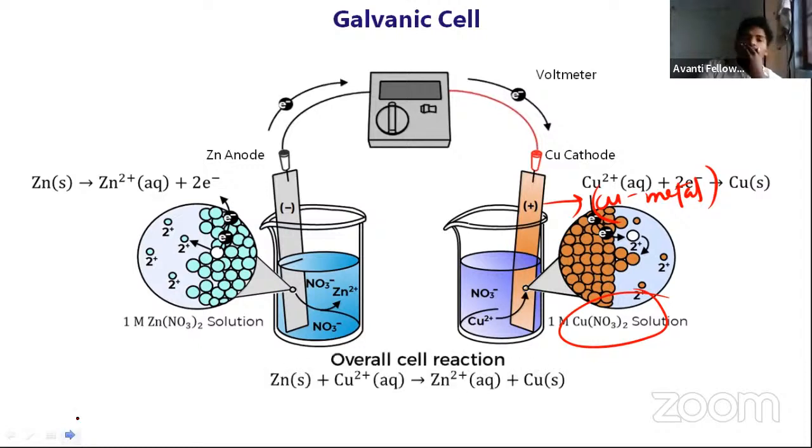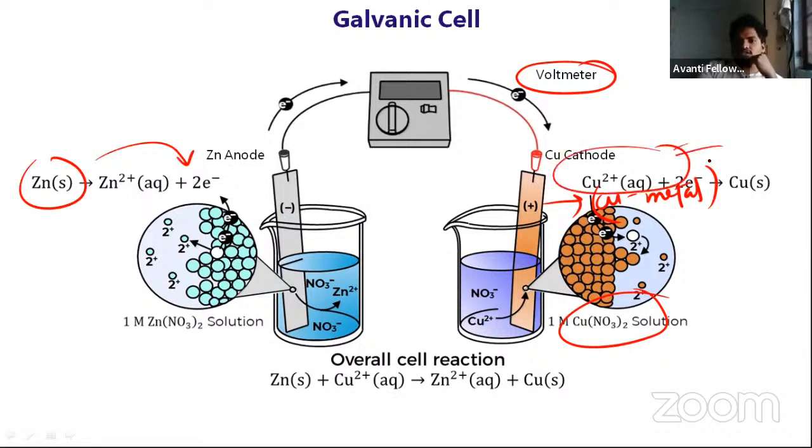Before using the salt bridge, he kept a voltmeter here. Why is he using the voltmeter? He wants to know whether deflection is taking place. If deflection takes place, then he can decide that electrical work is produced. In this chemical reaction zinc is losing 2 electrons, whereas copper ions are consuming 2 electrons and becoming copper. So there is an involvement of electrons.